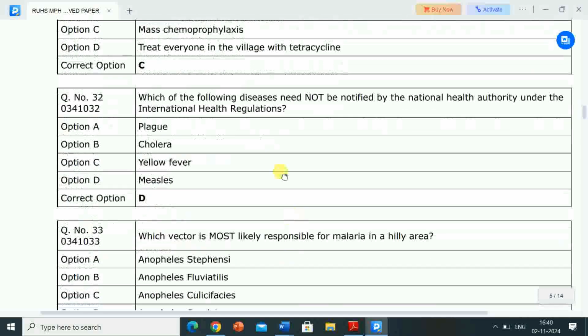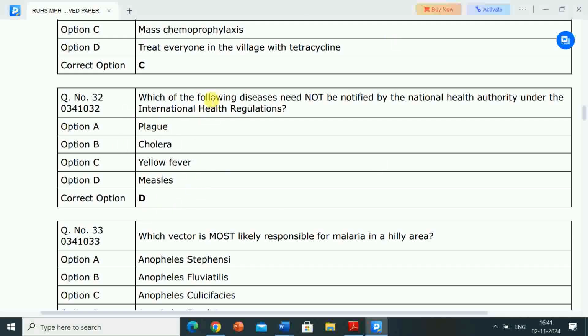Next question is, which of the following diseases need not be notified by the National Health Authority under the International Health Regulations? Options are plague, cholera, yellow fever, measles. Correct answer is option D, measles.